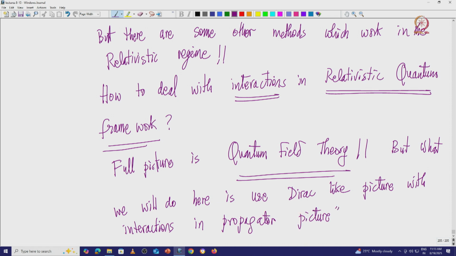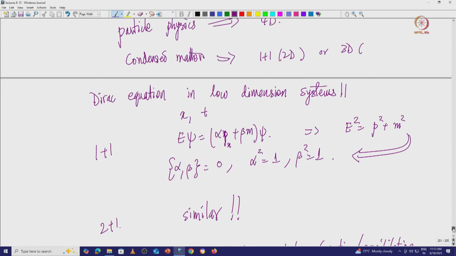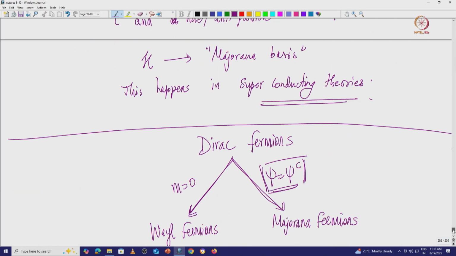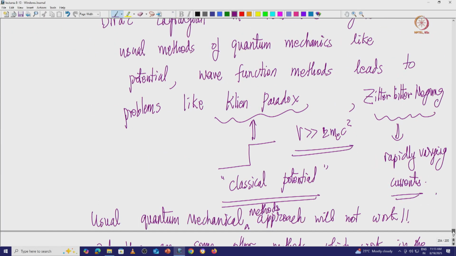So, we will still use Dirac, Klein-Gordon and everything, but there will always be a mediator for our scenario. So, there is no action at a distance. You do not have localized potentials or things like that.